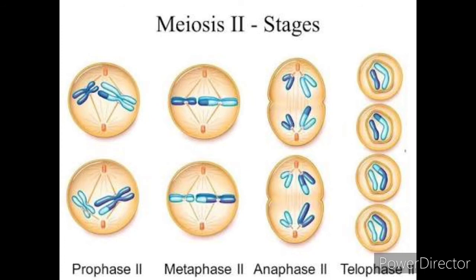Meiosis second also consists of 2 substages, that is karyokinesis and cytokinesis. The karyokinesis involves prophase second, metaphase second, anaphase second and telophase second. Both the haploid daughter cells that are formed at the end of meiosis first undergo meiosis second simultaneously and exactly. So we will start with the first phase of meiosis second, that is prophase second.